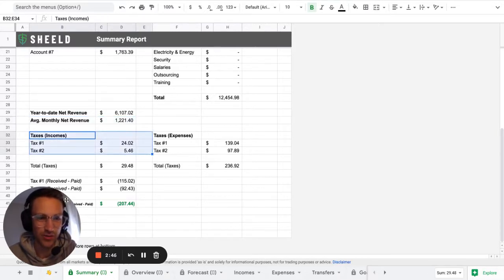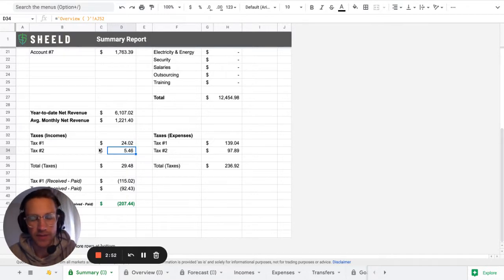And then taxes. As I said, we had two taxes in Quebec. So tax one, tax two, and then depending on the amount of money that you got in taxes, let's say that you got $100 in taxes from sales, and you paid $150 in taxes on expenses. That means that the government will give you $50 because you paid more taxes.